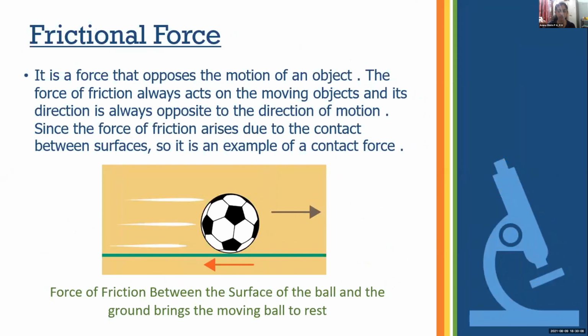It is a force that opposes the motion of an object. The force of friction always acts on the moving objects and its direction is always opposite to the direction of motion. Since the force of friction arises due to contact between surfaces, it is an example of a contact force. For example, when a ball is moving, the force of friction between the surface of the ball and the ground brings the moving ball to rest.